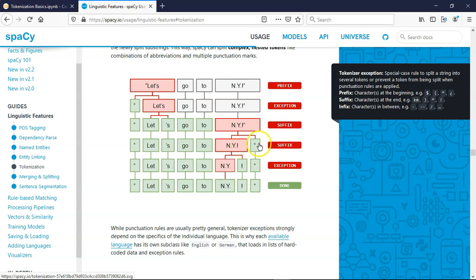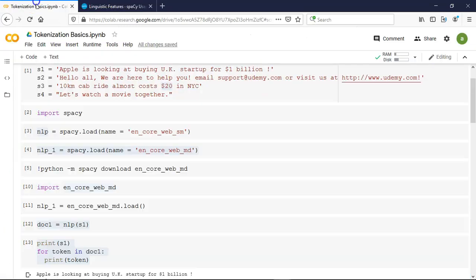Then again, some suffix got removed. Then there is an exception. So you can see at the end, let is different, apostrophe s is different, go and to, there is no issue understanding. Now N.Y., it has not split into separate tokens, but based on the model's intelligence, N.Y. is considered as one single token, because we already know as humans that it is referring to New York. But the exclamation mark, obviously, is different. Alright, so that is the beauty of spaCy tokenization, a very advanced tokenization already implemented here.